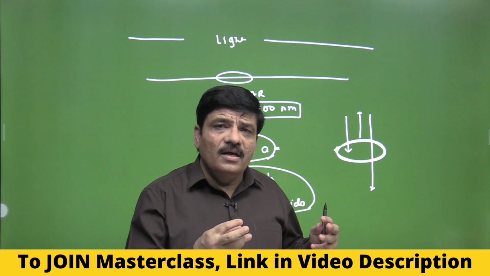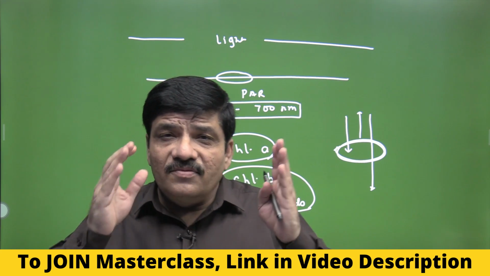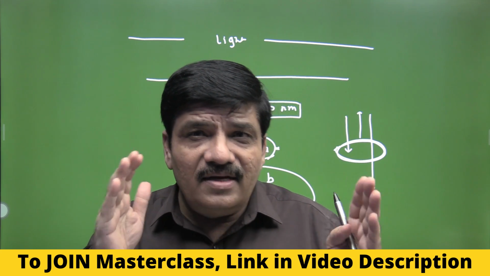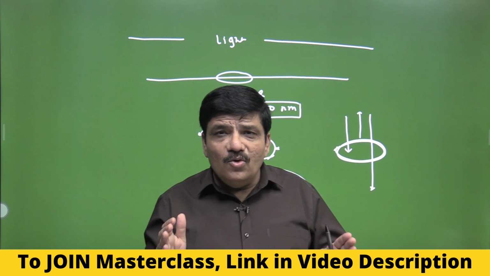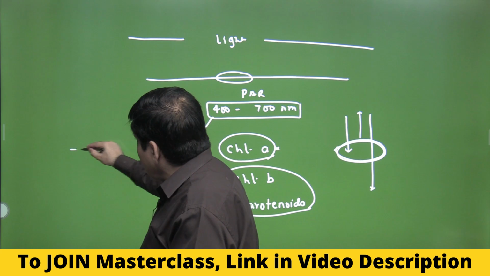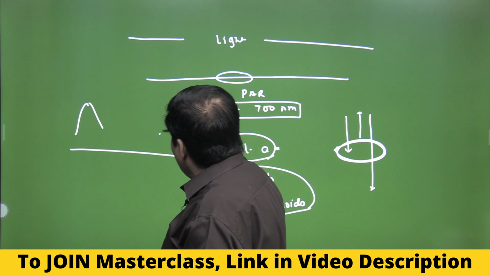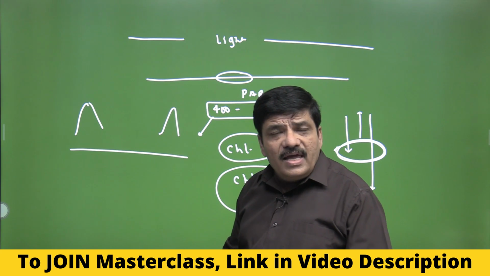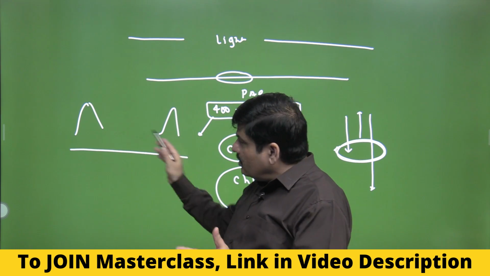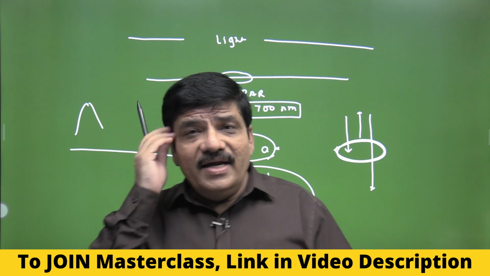So if you look at chlorophyll A, chlorophyll B and carotenoids, there is a very important graph in your NCERT that becomes an MCQ. If you look at that, you can see that the absorption spectrum would be higher in blue and red light for chlorophyll A. So these are the two wavelengths where it is actually absorbing most of the light energy.